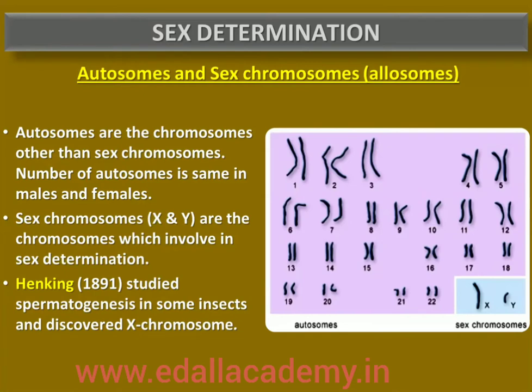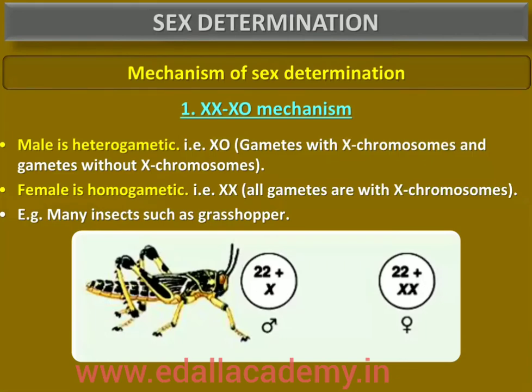The conclusion that the X body of Henking was in fact a chromosome, and that's why it was given the name X chromosome, was possible because of further investigations by other scientists. Here, very clearly given, some standard symbols are used to determine sex in various organisms. First one is XO type, found in grasshopper; XY type is used to determine sex in Drosophila, mammals and man; ZW type is used in birds; haplodiploid sex determination is used in honeybees.